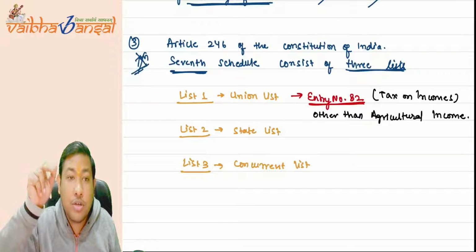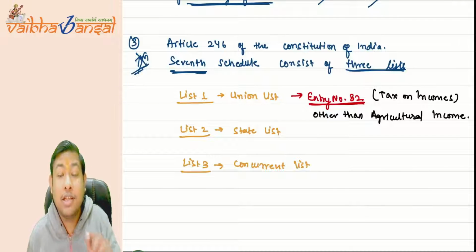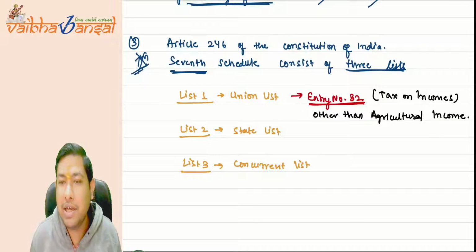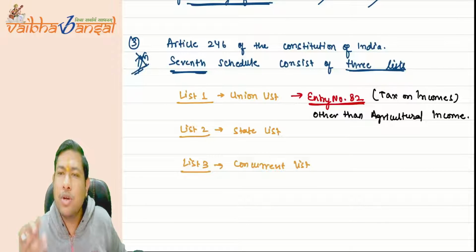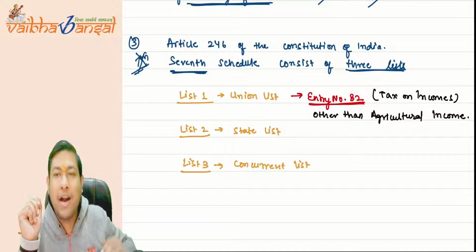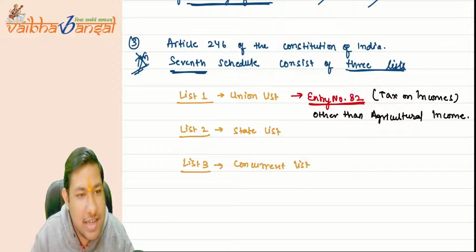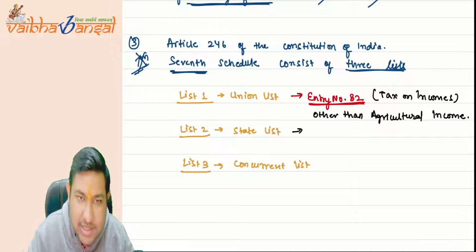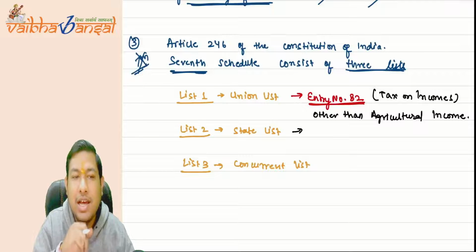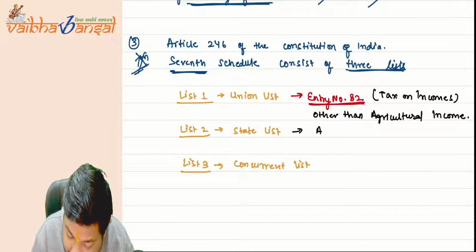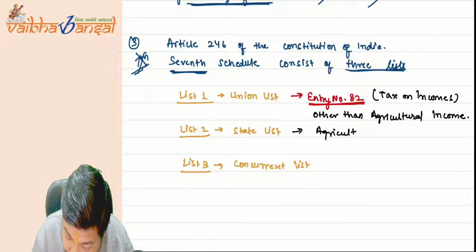Entry number 82 of list 1 of the 7th schedule of Article 246 of the Constitution of India says that the union government has the right to collect taxes on income other than agricultural income. So, who gets the power to tax agricultural income? The power remains with the state government. Under the state list, the Constitution says the power to levy taxes on agricultural income is given to the state government.